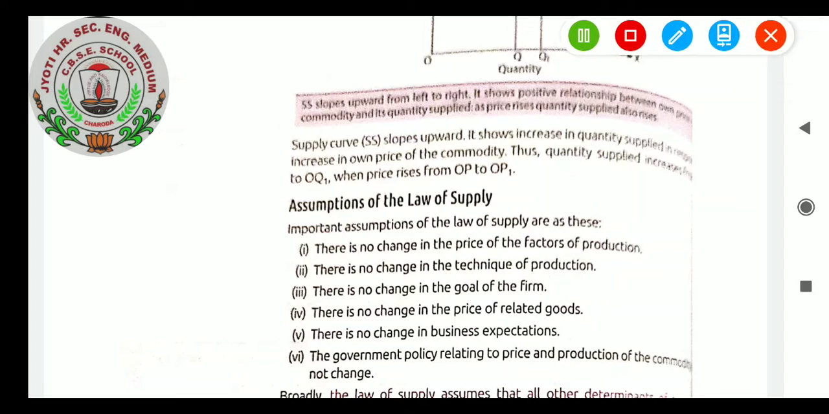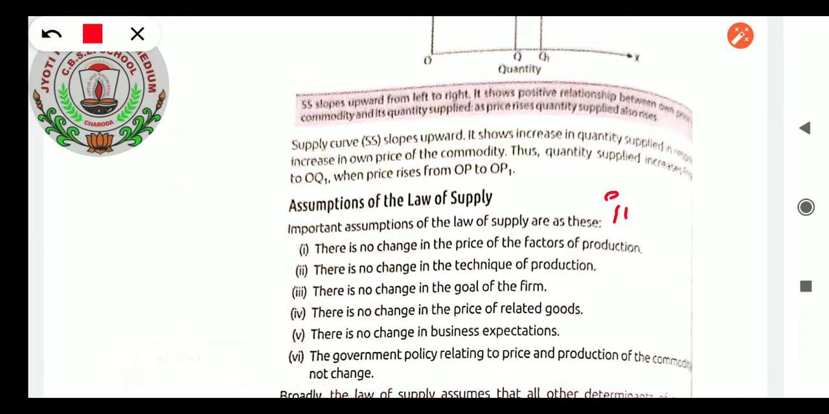These are the factors, if you will notice. This is PF, the prices of factors of production. This is technique. This is the G, this is the PR. This is expectation E, and this is government policy G, the government factor G will be there.